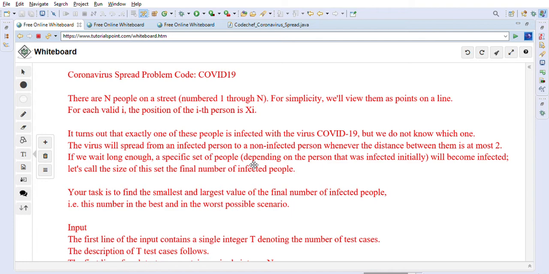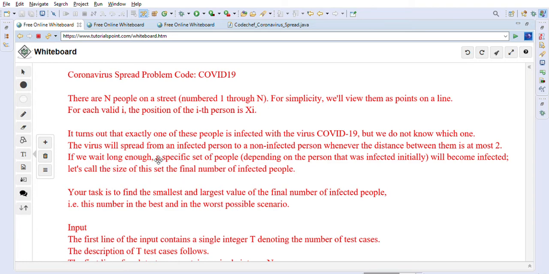So let's look into the coronavirus spread problem. There are n people on a street numbered 1 through n. For simplicity, we will view them as points on a line. For each valid i, the position of the ith person is xi. It turns out that exactly one of these people is infected with the COVID-19 virus, but we do not know which one. The virus will spread from an infected person to a non-infected person whenever the distance between them is at most 2.